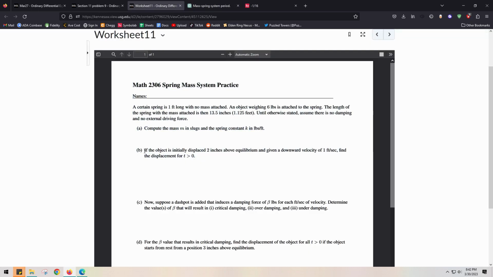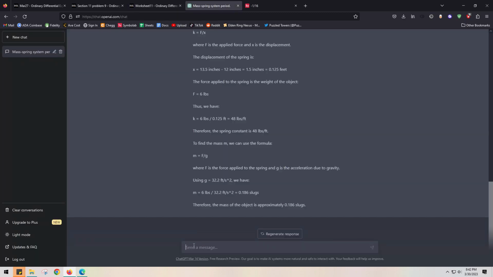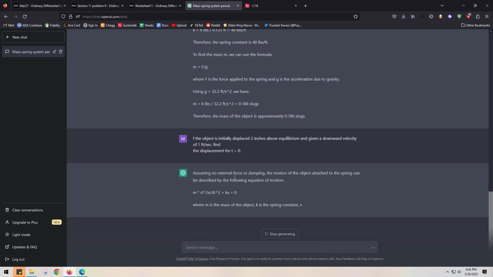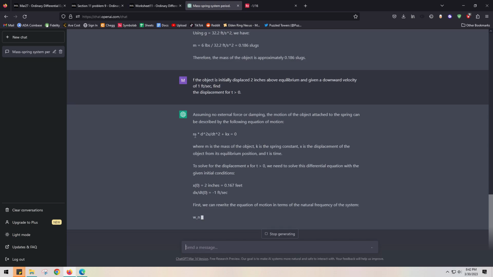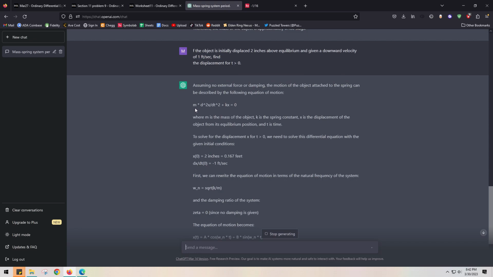Now this is the part that it tends to mess up a lot, but we'll see if it's right. Submit an external force. Yep, which is what we need to do. All right, so we got, what is that? That's not what I asked it to do. It should be m x double prime plus kx equals 0, which has got kx here, but all of this, oh wait, is that, oh, okay, never mind. That is x double prime. It's just really ugly to look at.